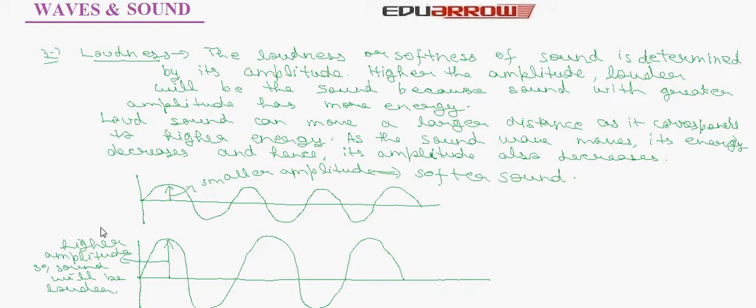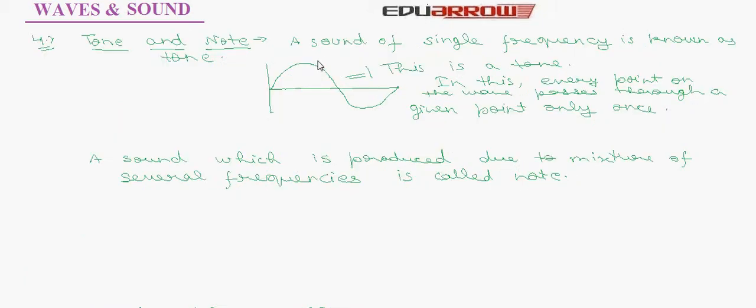Now let us understand about tone and note. A sound of single frequency is known as tone. In this diagram, every point on the wave passes a given point only once, so this is a tone. A sound which is produced by a mixture of several frequencies is called note.